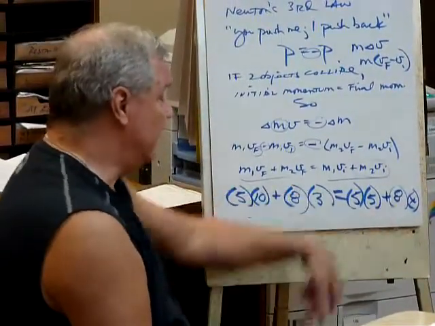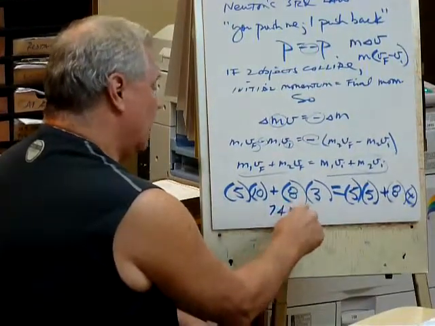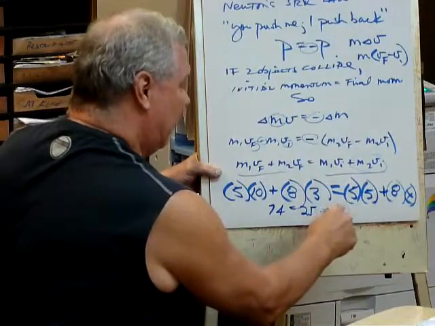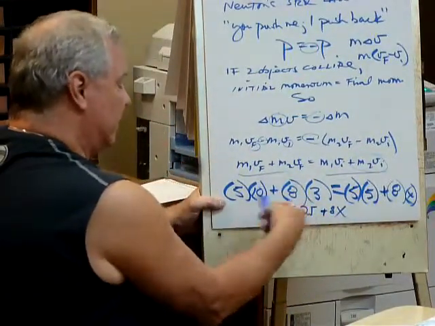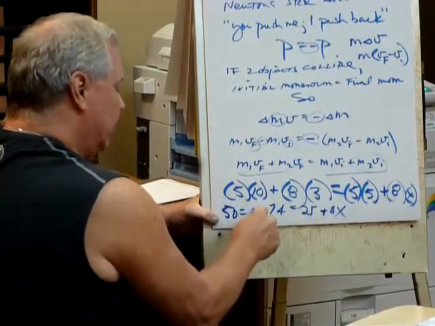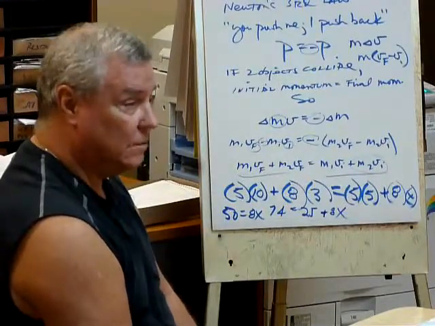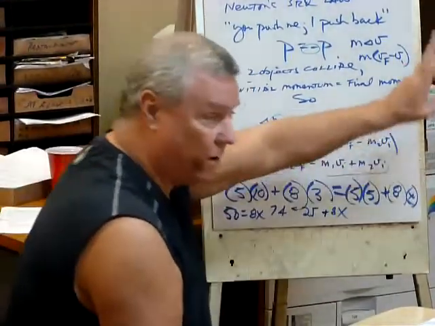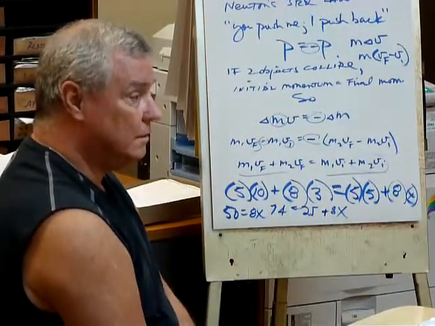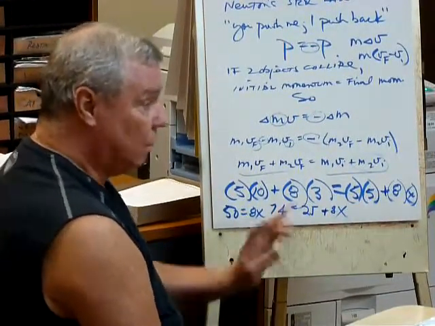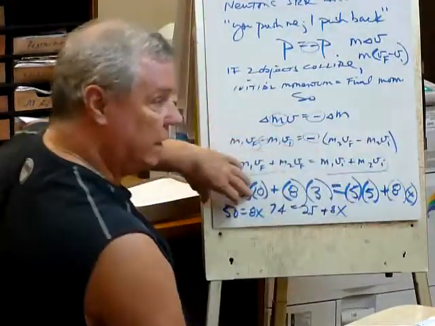We can solve for this guy. So what do we get? 50 plus 24, 74, equals 25 plus 8x. And take away 25 from 74, we're among friends, let's call it 50. 50 equals 8x. 8 goes into 50, we're among friends, 6 times. So this guy's going to move off at roughly 6 meters per second. Is that tough? Okay, so it's an elastic collision. Why? Because all the momentum on the left side is equal to all the momentum on the right side.